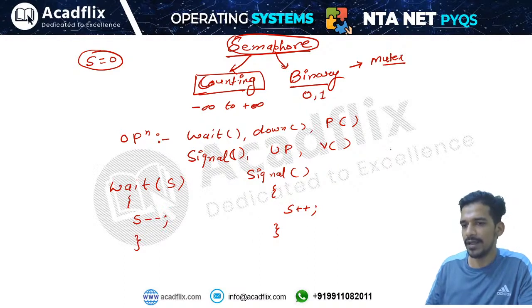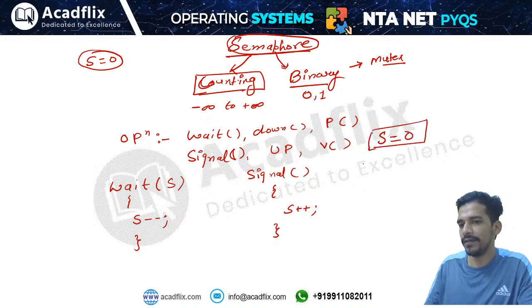Let us say the initial value of semaphore is 0, and you apply 15 wait operations on this semaphore, and 20 signal operations. What will the final value of semaphore be?